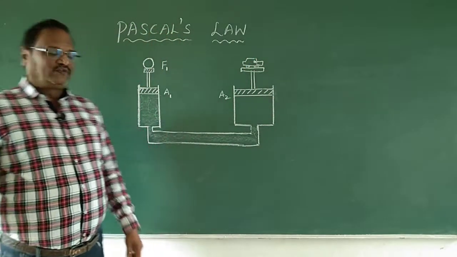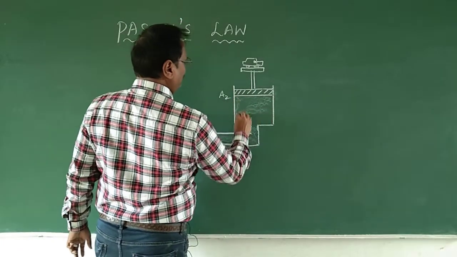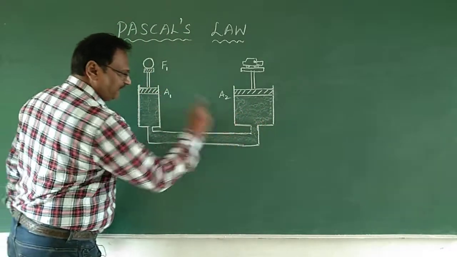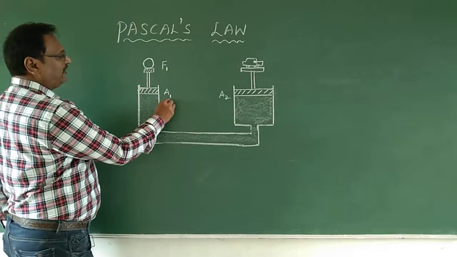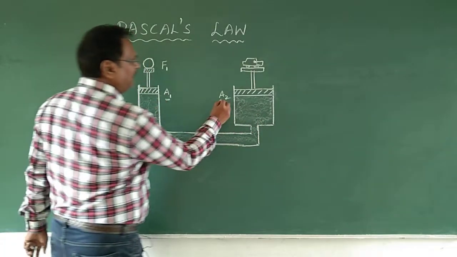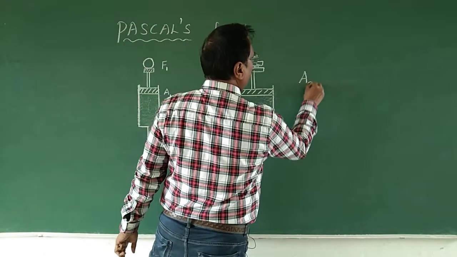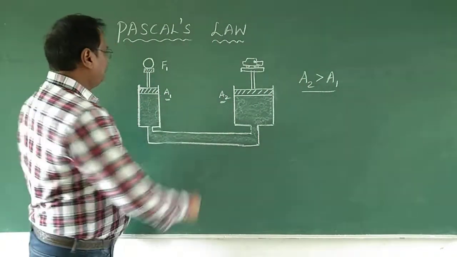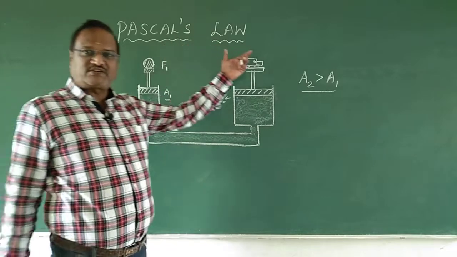So this is the simple structure. The liquid is placed throughout. This is called the connecting tube, and these are the two pistons: one with small area of cross section A1 and another with large area of cross section A2, where A2 is greater than A1. This is the basic thing. And I apply a force here. Now, what does Pascal's law state?